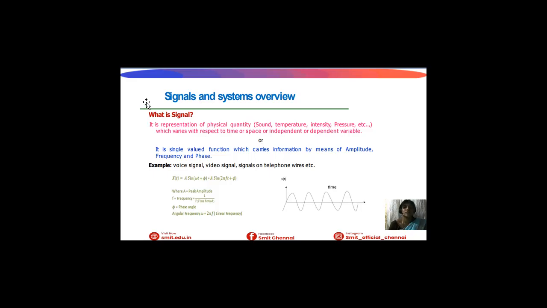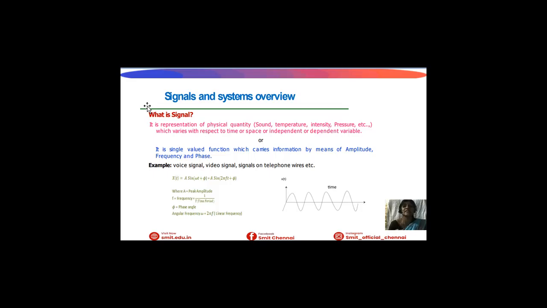First we have to know what is a signal. Signal is a function which carries information by means of amplitude, frequency and phase.